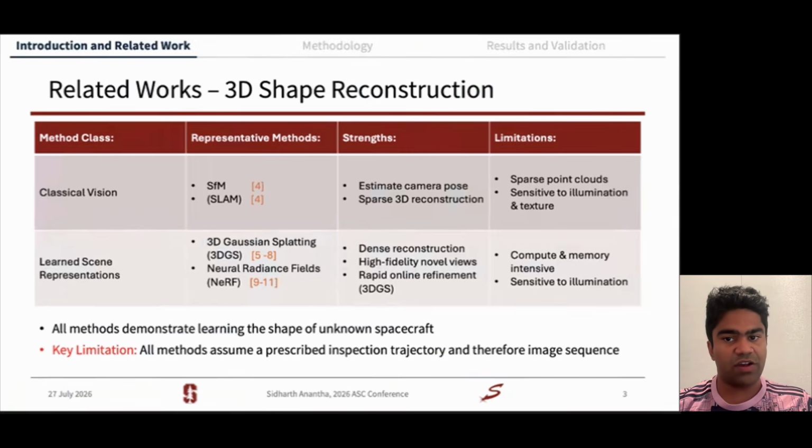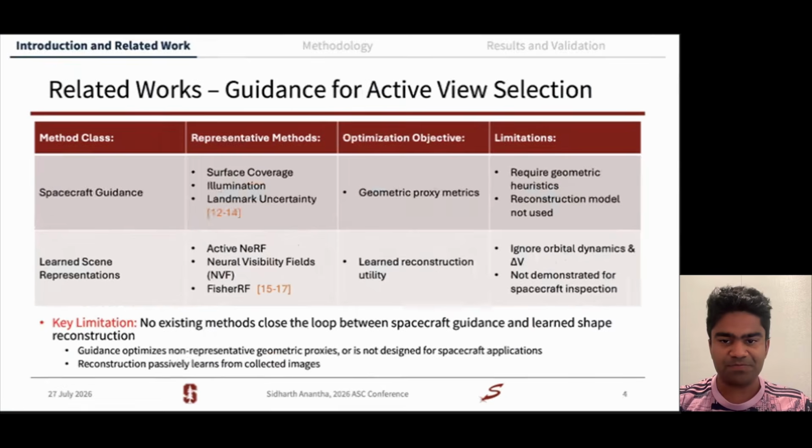To start, existing literature has investigated 3D shape reconstruction. Existing visual methods include SLAM and point clouds, but they create sparse models that are sensitive to changing illumination and are only proxies for reconstructing the visual shape estimate. There are other image-based methods that learn the scene, albeit through computationally expensive models, such as neural radiance fields, NeRF, and 3D-GS, 3D Gaussian splatting. These methods can learn the shape of unknown spacecraft, but follow a prescribed inspection trajectory. And so the images they collect for training are always from the same viewpoints.